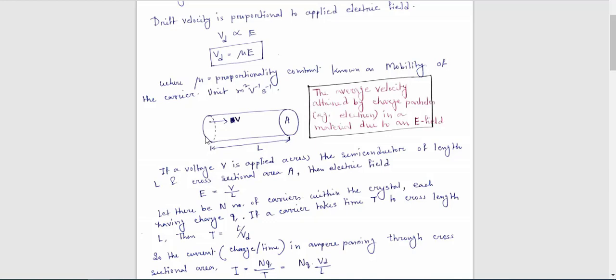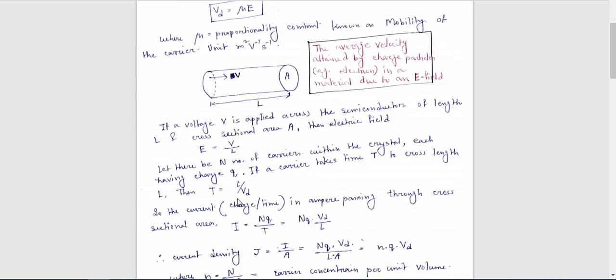If a voltage V is applied across the semiconductor of length L, then the applied electric field is the voltage divided by the length. That means capital E equals V divided by L.